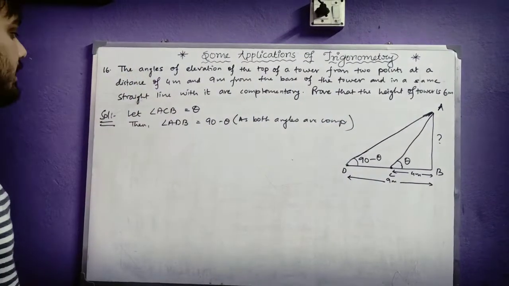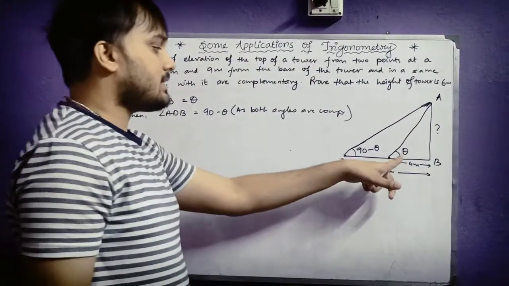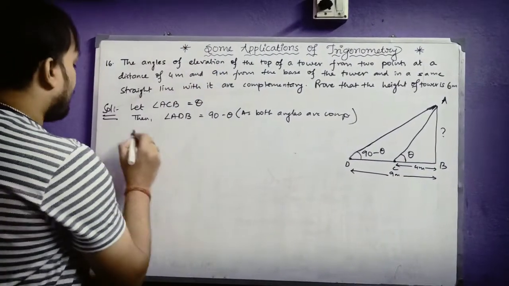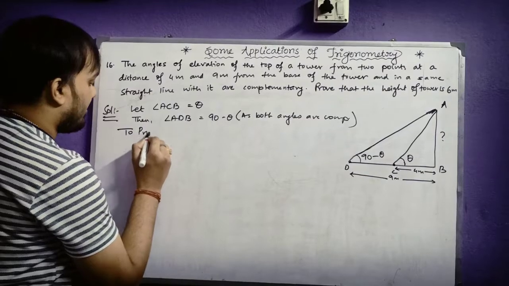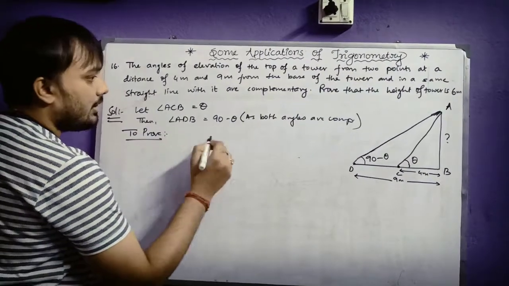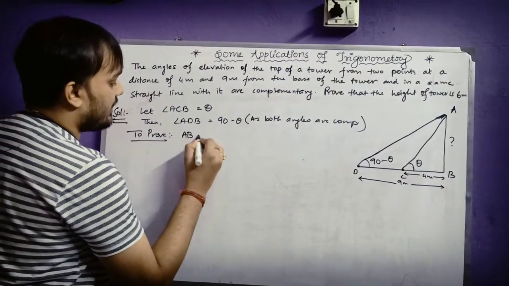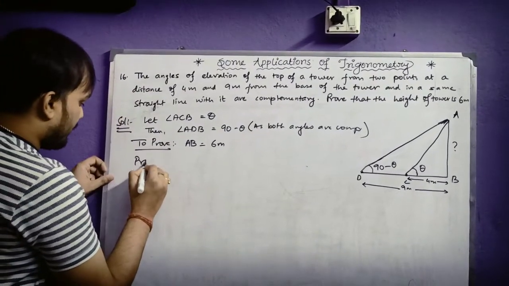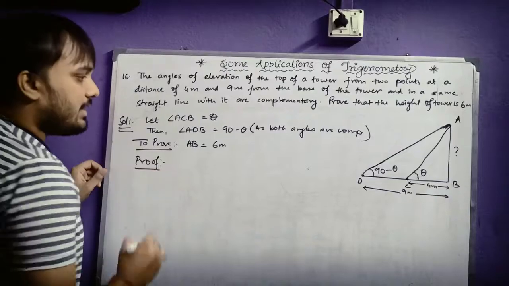So we can give this reason here. We need to prove AB, the height of the tower, equals 6 meter. Now let us prove it. It's a very easy question.